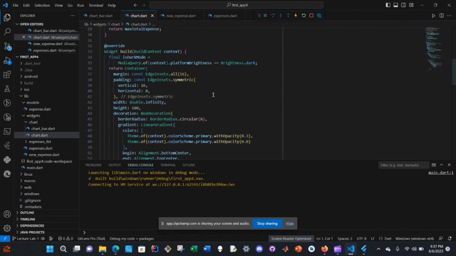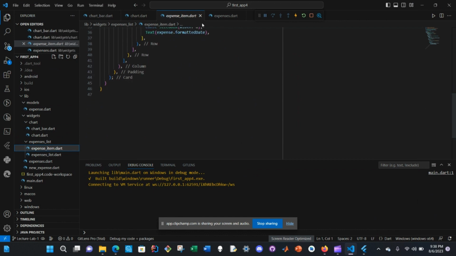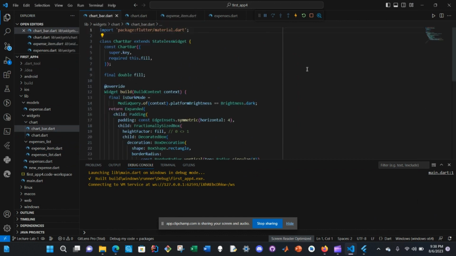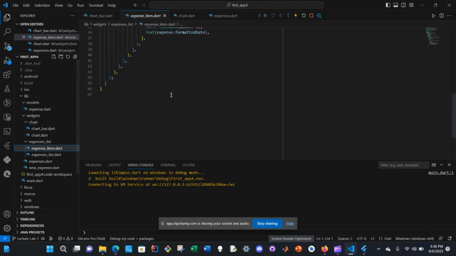dismissible widget, which is basically making list items dismissible. So you go expense widgets, go to item. So this would be where it's at. And also we learned about theming. You can define and use different color themes. So you would want to go to it would be no item.